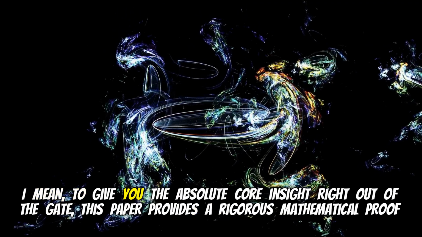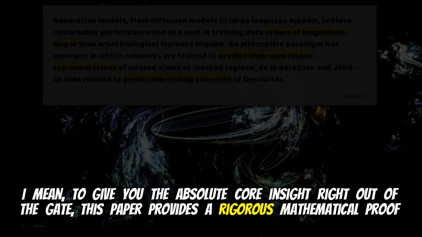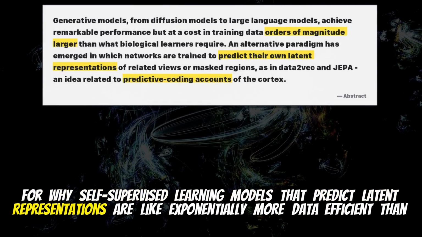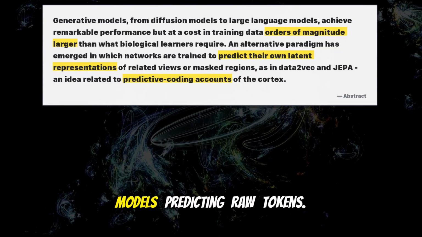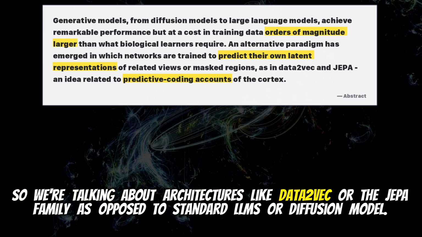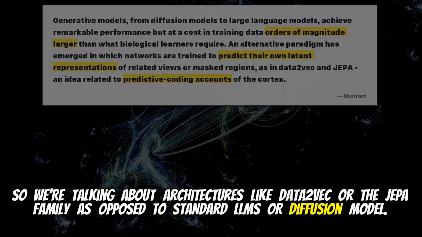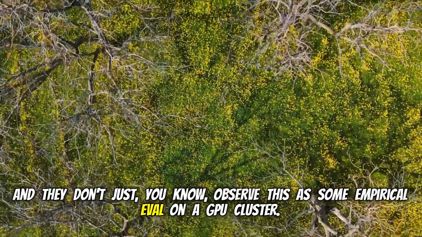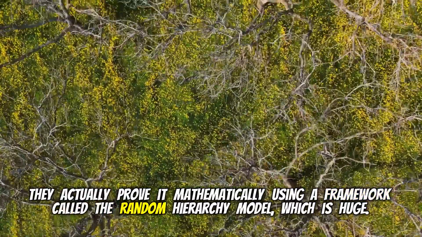To give you the absolute core insight right out of the gate, this paper provides a rigorous mathematical proof for why self-supervised learning models that predict latent representations are exponentially more data efficient than models predicting raw tokens. Right, so we're talking about architectures like Data2vec or the JEPA family, as opposed to standard LLMs or diffusion models. Exactly. And they don't just observe this as some empirical vibe on a GPU cluster. They actually prove it mathematically using a framework called the random hierarchy model.